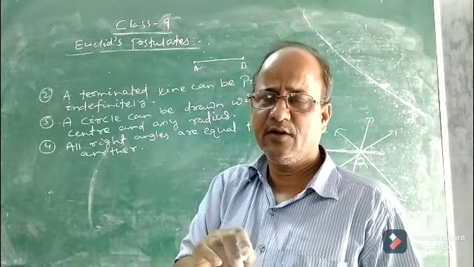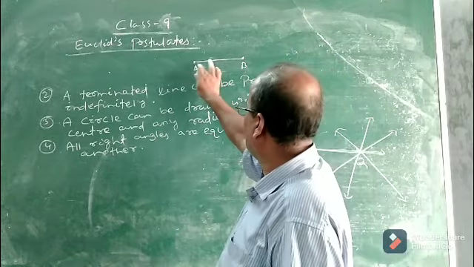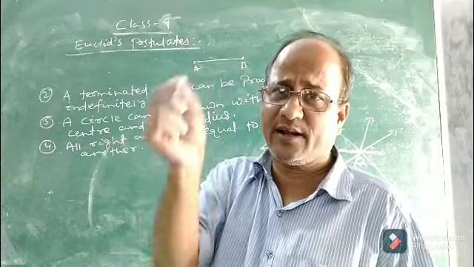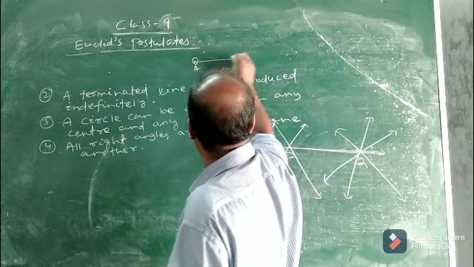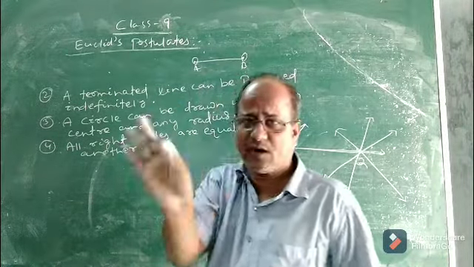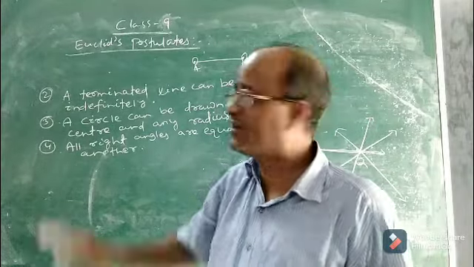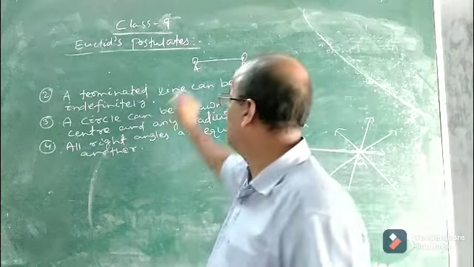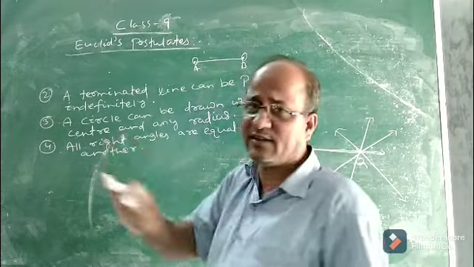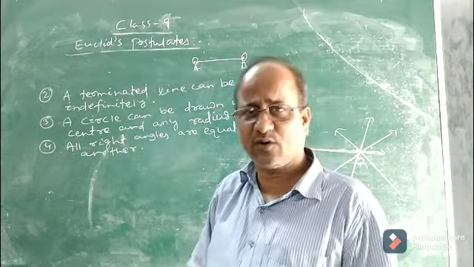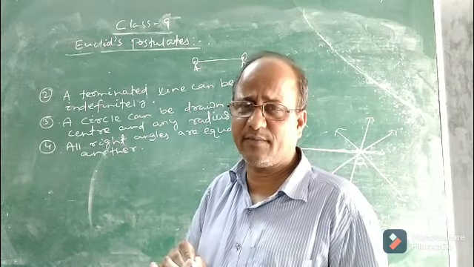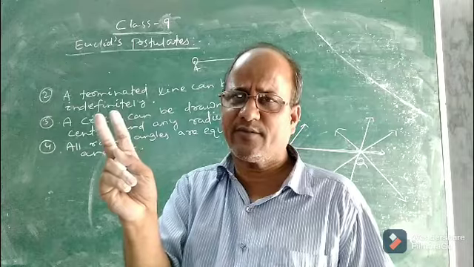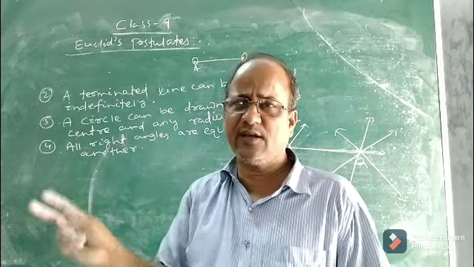The endpoints are fixed, which you cannot change. You cannot produce or extend the line segment in any direction. That is why it is called a line segment.